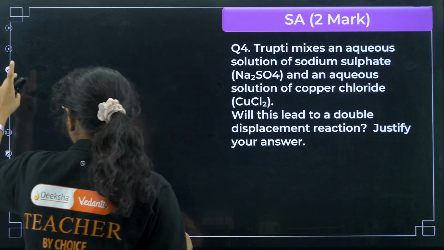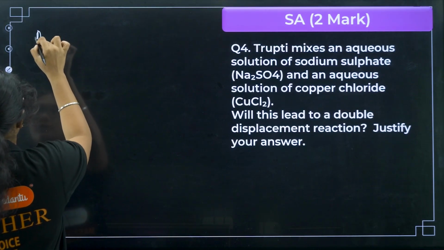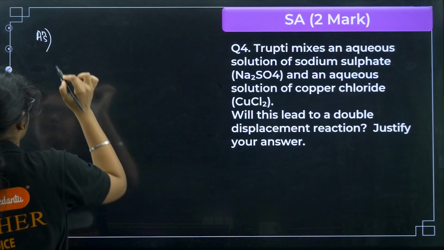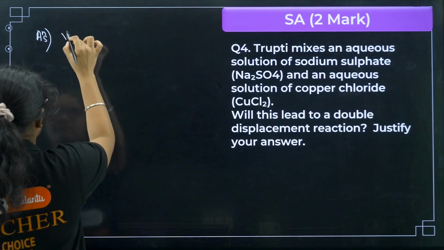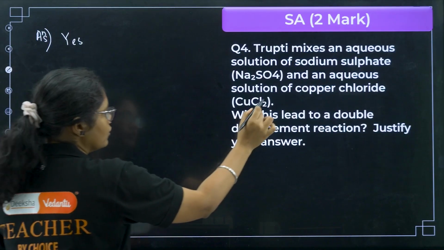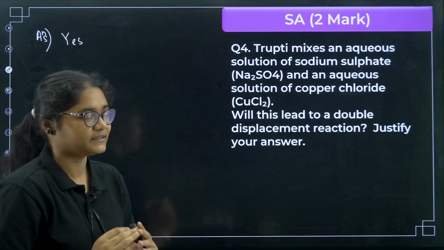So first of all, when you write "will this be a double displacement reaction," you need to write yes, because we have two ions present here and two ions present here, and they can displace each other, right?